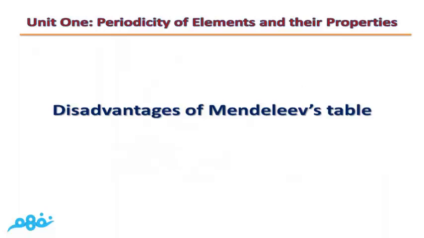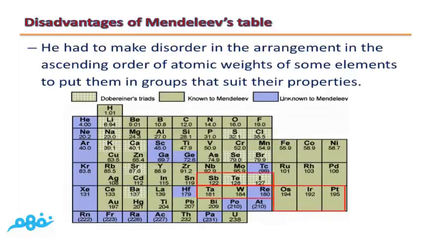Now we will talk about disadvantages of Mendeleev's periodic table. The first one is that Mendeleev had to make disorder. As you can see, here the atomic weight of the element Ta is 181, the second one is 184, the next one is 180, then 194.